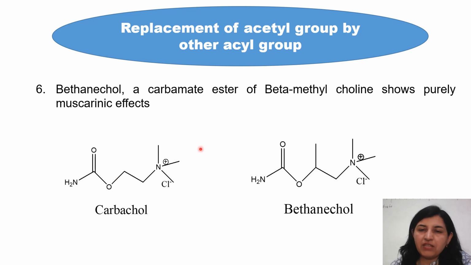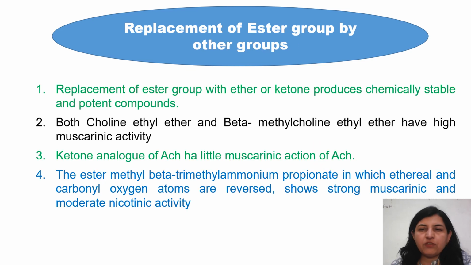So that means that methyl substituent at beta position makes it more potent. Now, replacement of the ester group by other groups. The ester group is the last substituent, the fourth part of acetylcholine. If we replace this ester group by a keto group, ether group, or other groups, we get good results. The keto compounds are very potent, but they show little muscarinic action. But yes, they are active compounds, and they are stable and potent compounds.